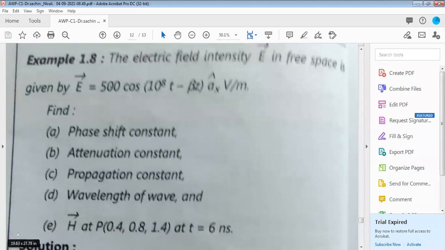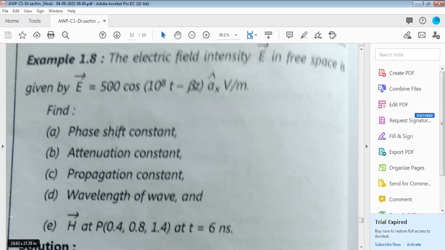Last numerical, all of you note down, or you may take it as homework also. The electric field intensity E in free space is given by E is equal to 500 cos(10^8 t minus beta z) AX volt per meter. You need to find the phase shift constant, attenuation constant, propagation constant, and the wavelength of the wave. Again, the magnetic field is given at P(0.4, 0.8, 1.4) at t is equal to 6 nanoseconds.